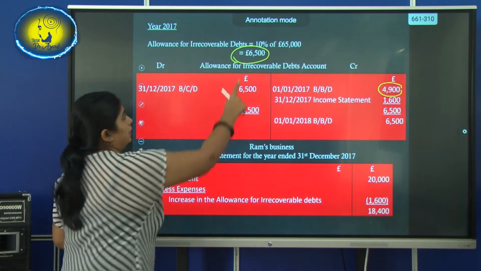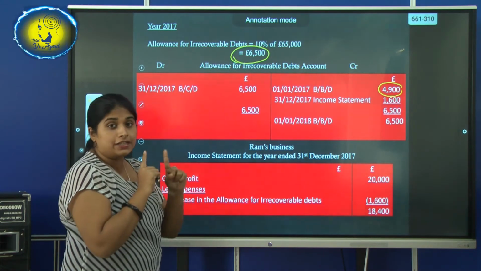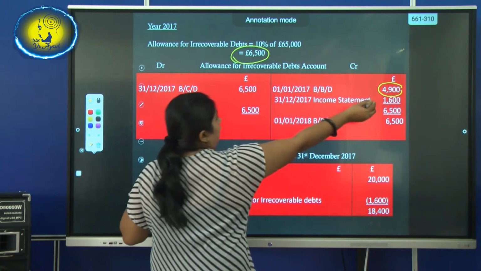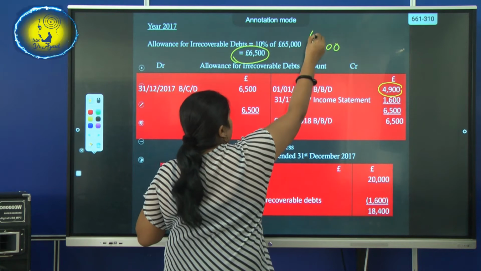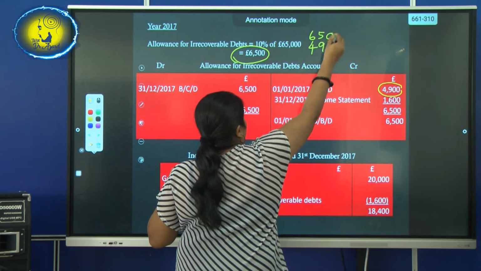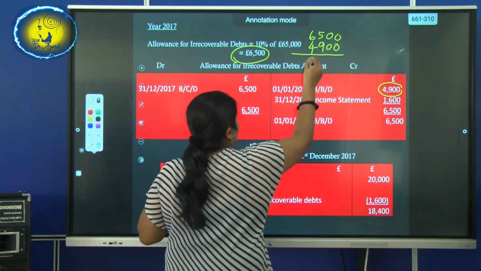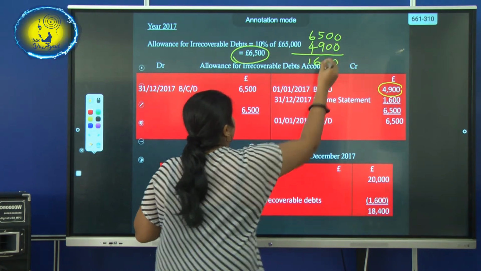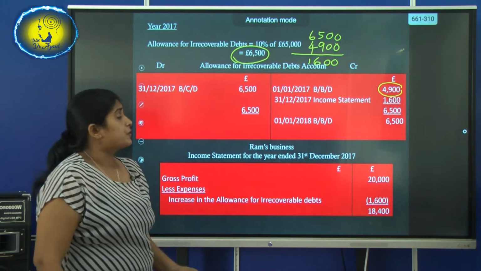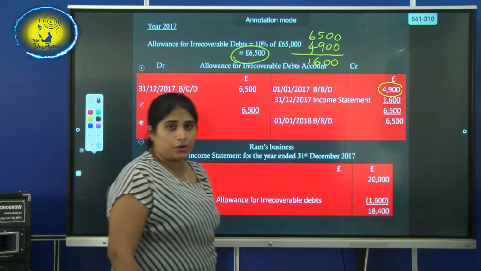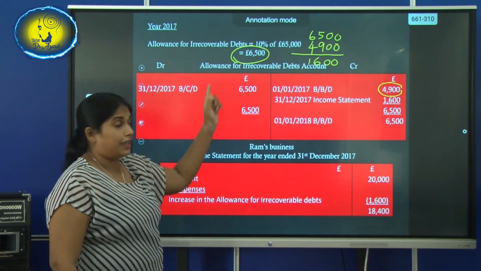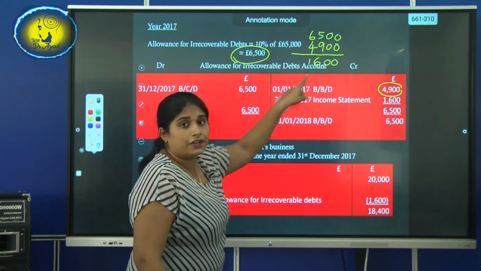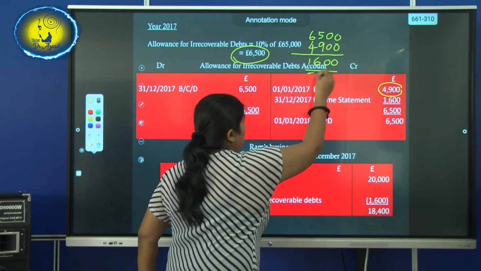And remember, not this amount, you have to find the difference between the earlier balance 4,900 and this year's balance 6,500. The difference is 1,600. So you have to increase it to 6,500. That means you have to add the difference of 1,600 to the account.